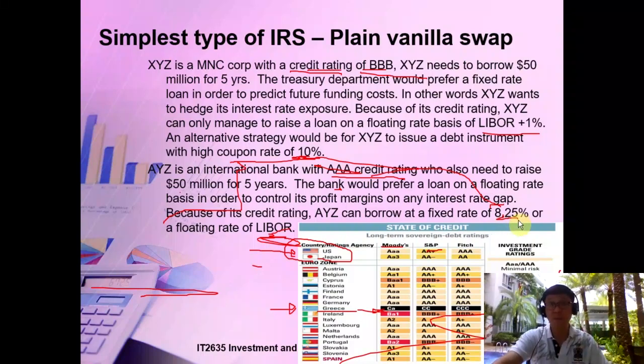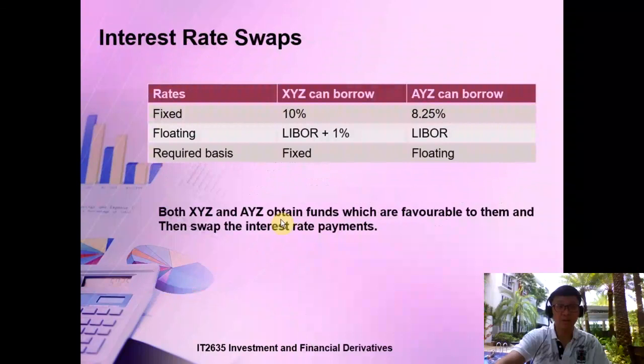Okay, 1 or 2% can mean a lot of interest. Imagine if you borrow $1 million, 1% of 1 million is how much? That's almost $100,000 of extra interest payment that you pay, or even more.